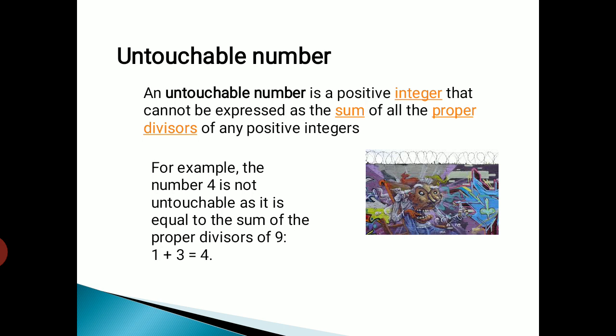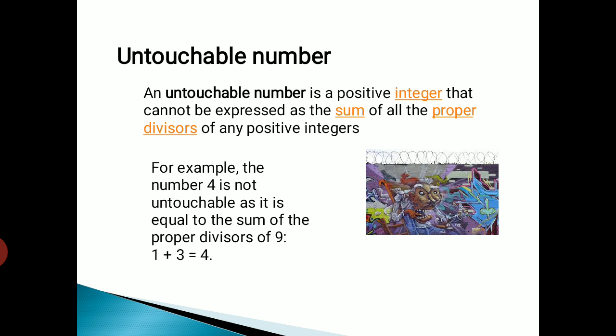Here, for example, 9. What are the divisors of 9? 1, 3 and 9. But here I mentioned proper divisors, so I omit 9 and consider only 1 and 3. So 1 and 3 are the proper divisors of 9, and I add 1 and 3. I get 4.